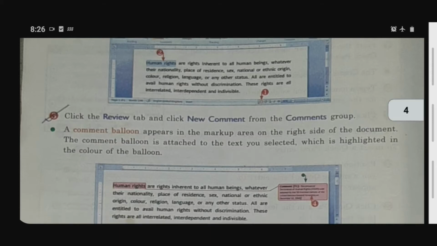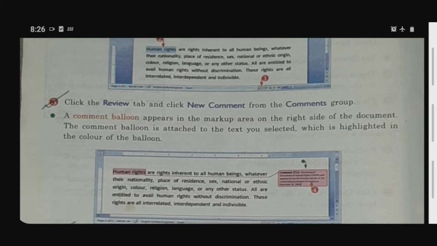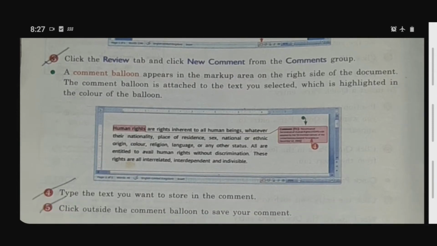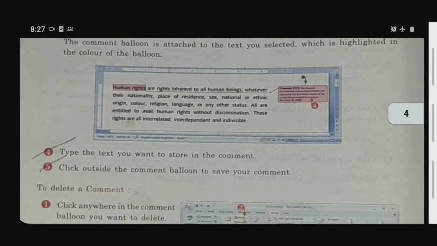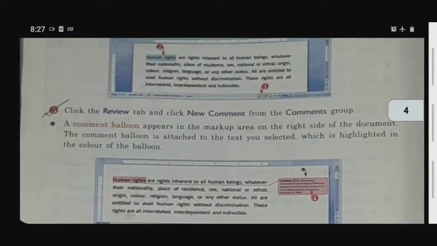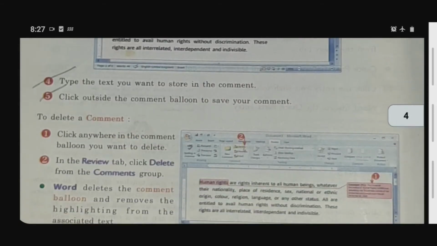A comment balloon appears in the markup area on the right side of the document. The comment balloon is attached to the text you selected, which is highlighted in the color of the balloon. You can see here, if I have selected this color, something is showing here as a comment. Okay, now type the text you want to store in the comment. What comment you want to give, you can type it. Okay, so this is a comment. You can also add a comment, you can also delete a comment. I will explain how to do it.